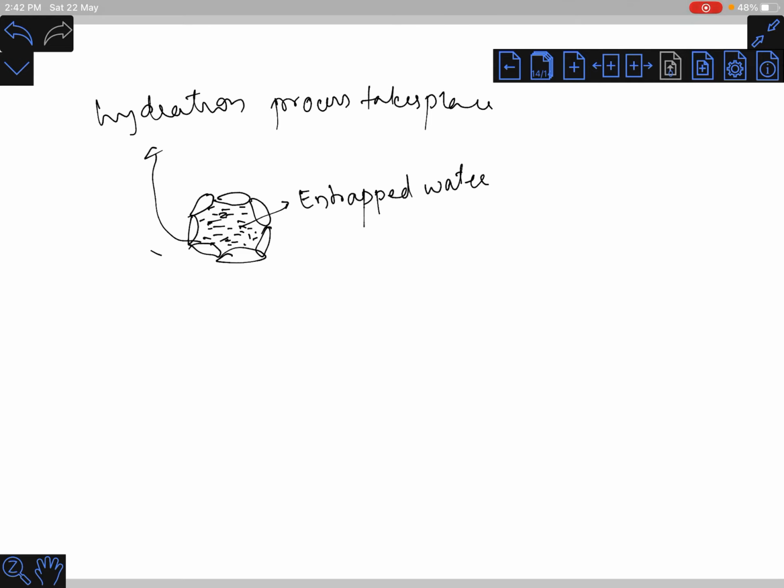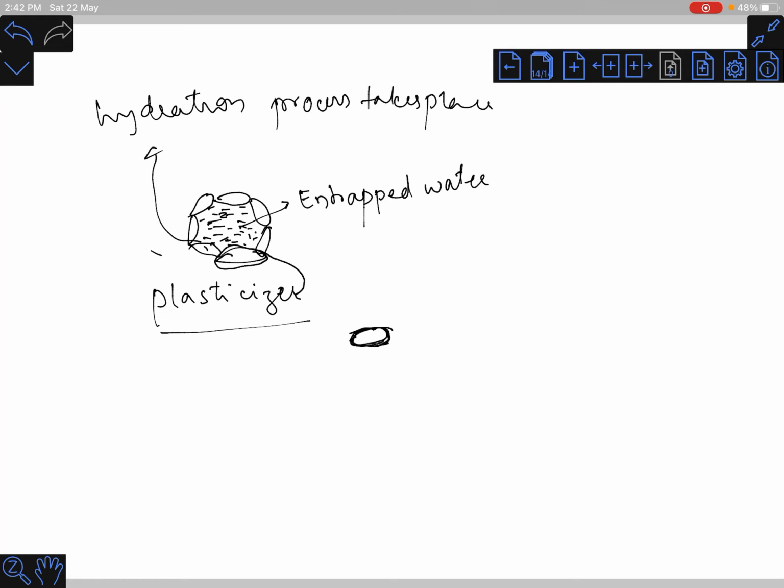Now when we add a little quantity of plasticizer while mixing water and cement, what does the plasticizer do? It forms a thin layer on each and every cement particle. For example, if this is a cement particle, a thin layer is formed around it. This thin layer produces a repelling force between the two cement particles.